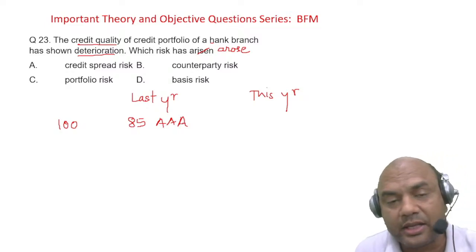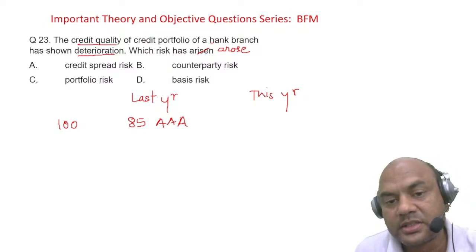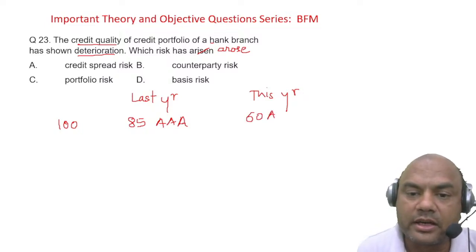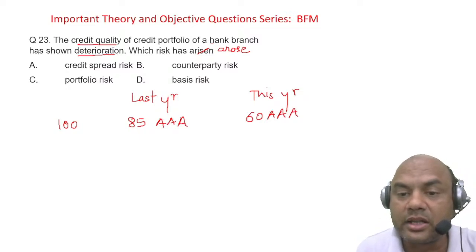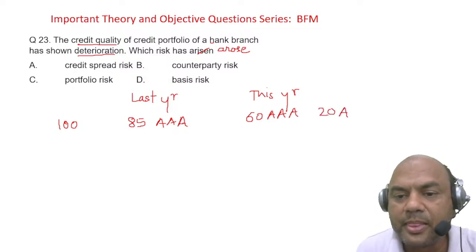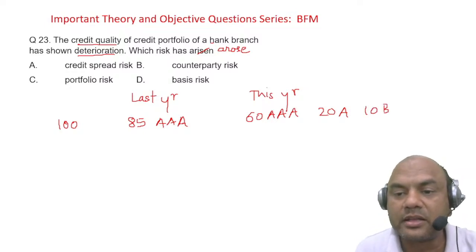Triple A is the best ranking, right? This year, out of these 85, only 60 are triple A. Where have the others gone? Let's say 20 have gone into single A, 10 have gone into B, and the remaining 10 have gone into default, NPA.